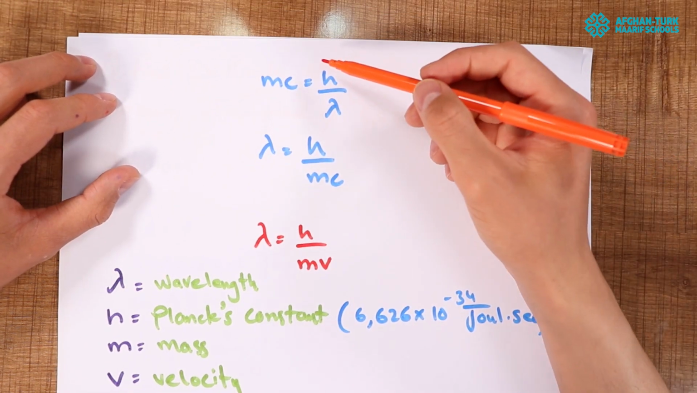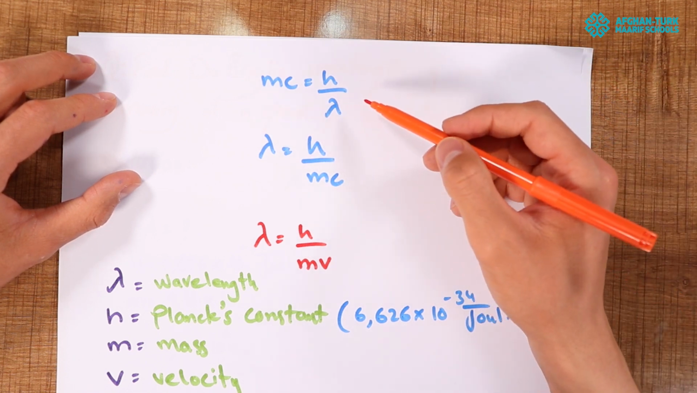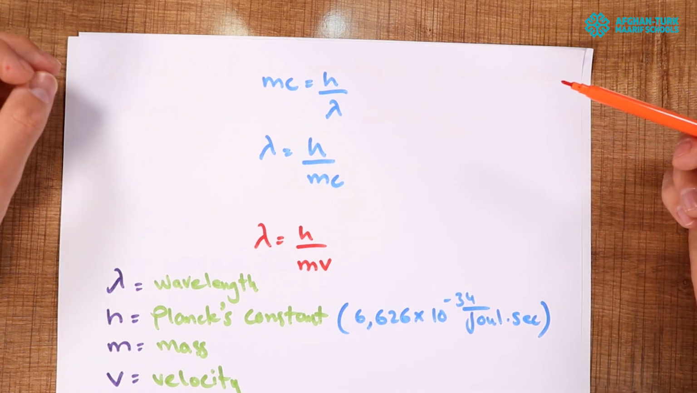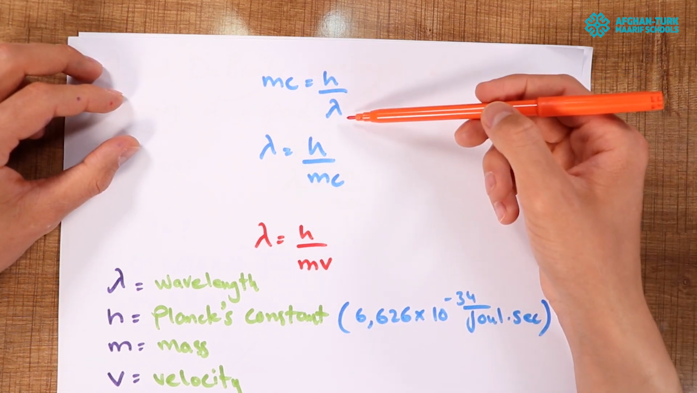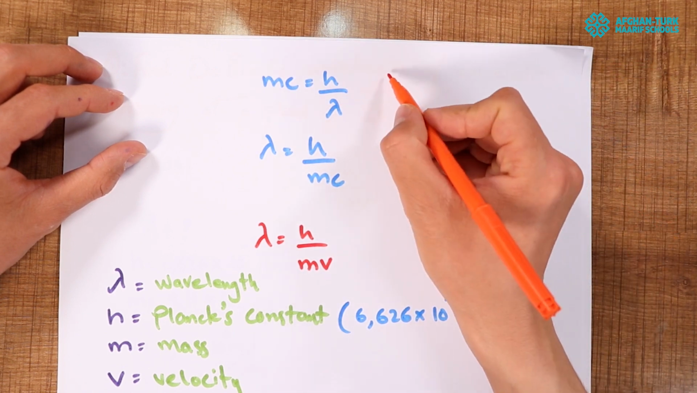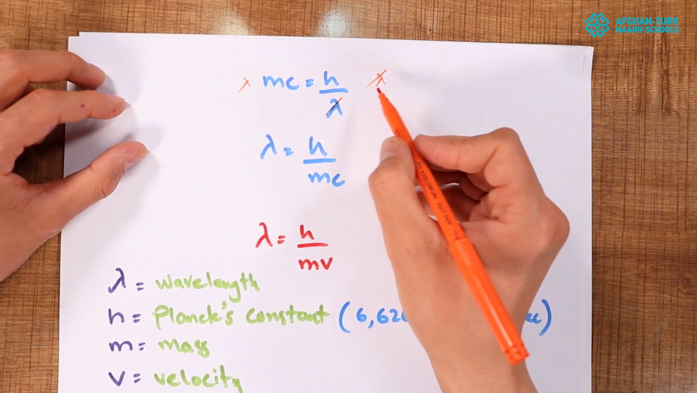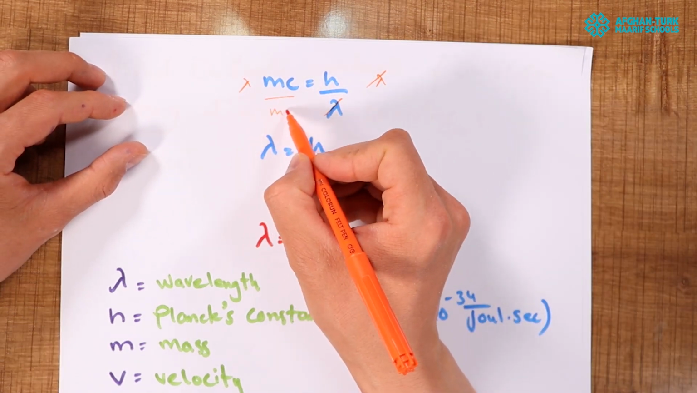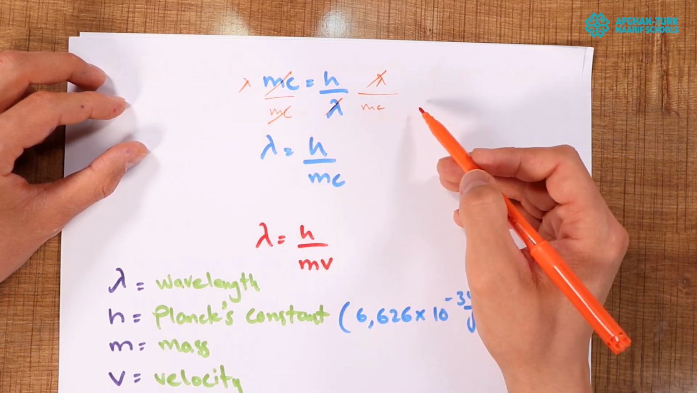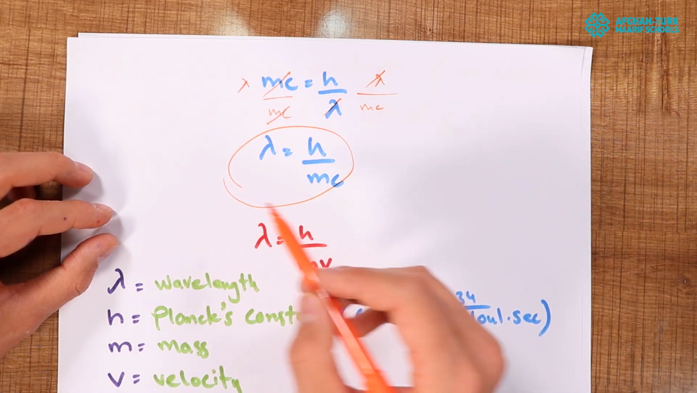The remaining is mc equal to h by lambda. So according to de Broglie, every particle has a wave characteristic, so we have to find out the wavelength of a particle. We can multiply lambda at both sides, cancel lambda by lambda, and divide mc at both sides. We can cancel mc and mc. So what's remaining? Lambda is equal to h by mc. You can see over here.